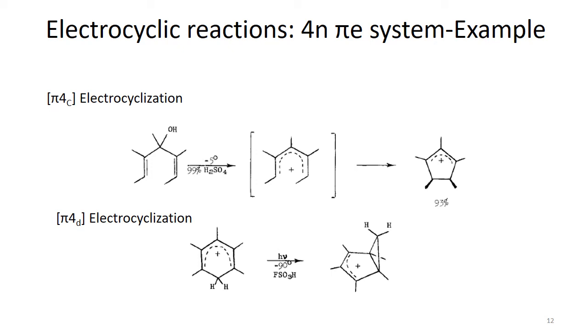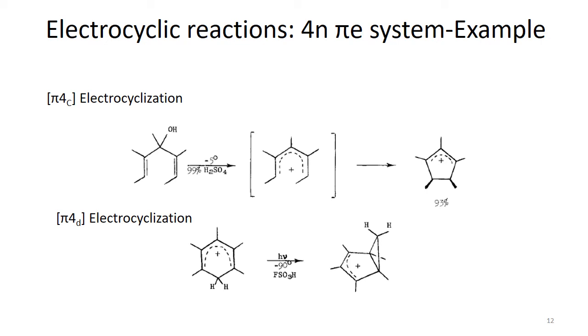This is a substituted pentadienyl cation, and this pentadienyl cation system can undergo electrocyclization reaction and form a product in 93% yield. Because this was a thermally induced reaction, we have one product that is stereospecifically formed.